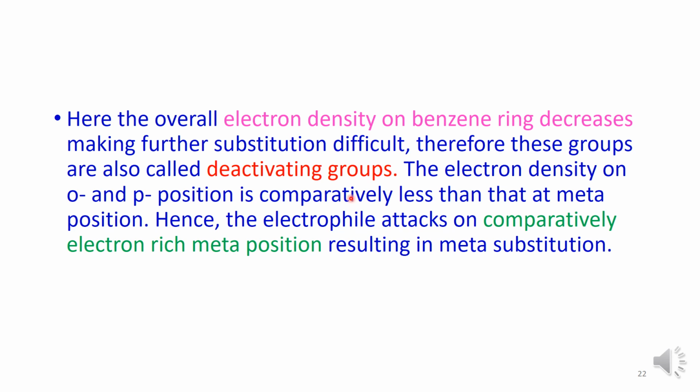Now, the overall electron density on the benzene ring decreases, making further substitution difficult. So, these groups, that means NO2 kind of groups, are called deactivating groups. The electron density on the ortho and para positions is comparatively less than that of the meta position. And this is why meta substitution happens.